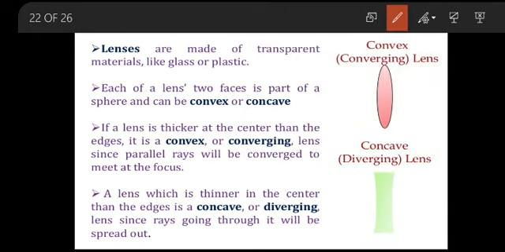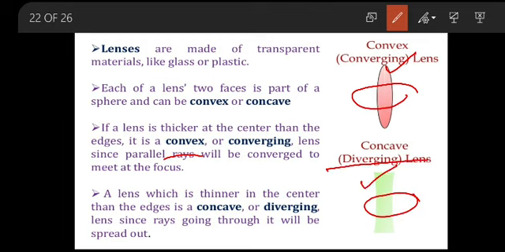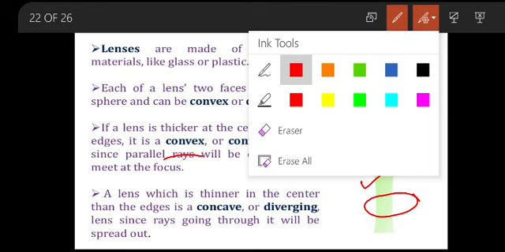That is what they have described in a sentence: the convex lens will be thick at the center and thin at the edge, whereas concave lenses will be thin at the center and thick at the edge. You can describe it by touching, but when you write it as a sentence, you need to describe its appearance like this: thick at the center and thin at the edge in case of a convex lens, and thin at the center, thick at the edge in case of a concave lens.